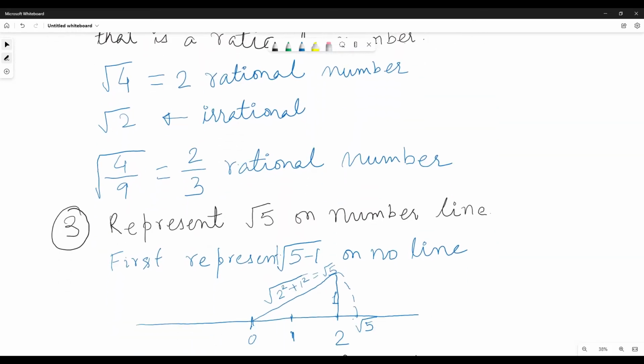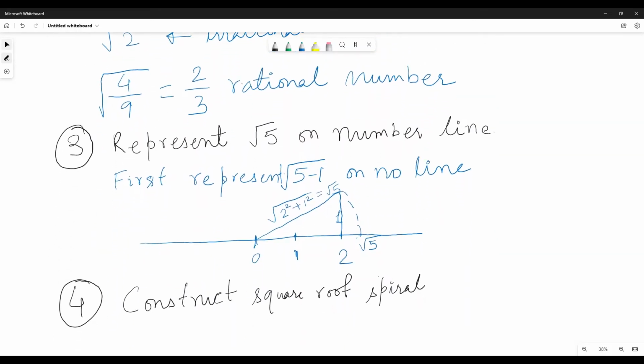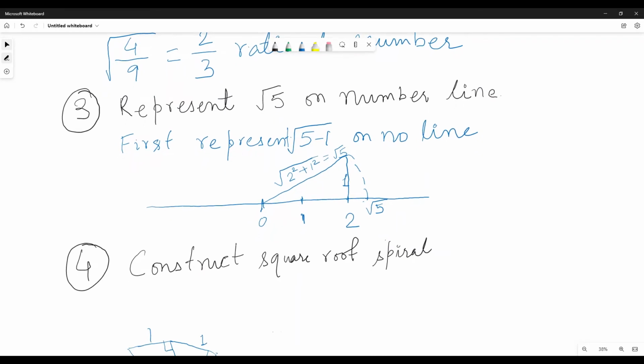Represent root 5 on the number line. To represent any number on a number line, you first have to represent one minus of that. Like you have to represent root 5, then you go to root 5 minus 1. If you can represent root 5 minus 1, you can start from there. If you cannot, then you go one before that and continue till you get a point which you can easily plot on a number line. Here we can plot root 5 minus 1, because 5 minus 1 is 4, and the square root of that is 2.